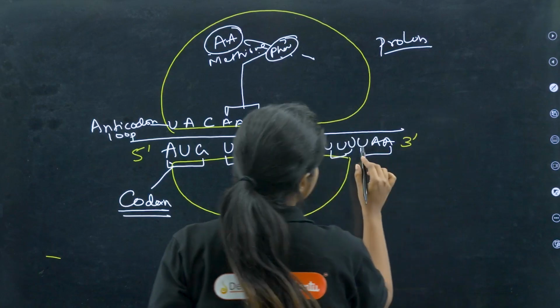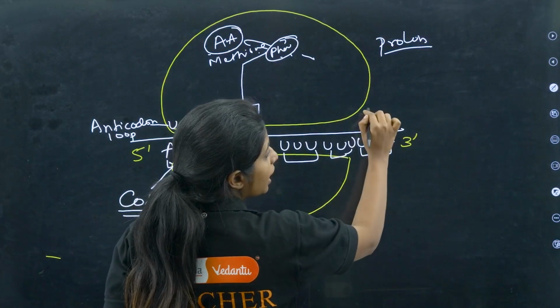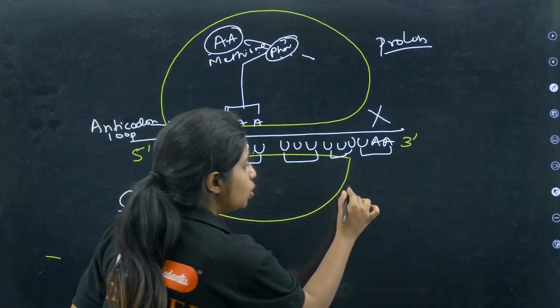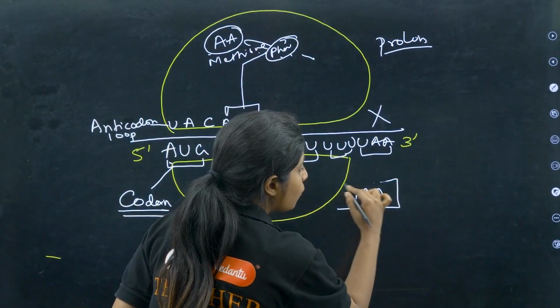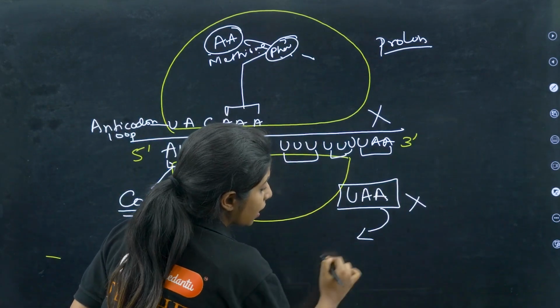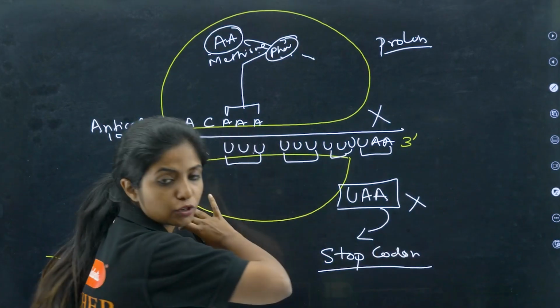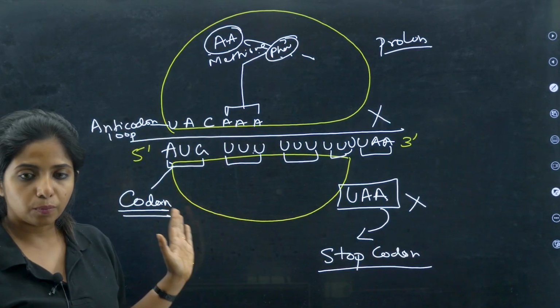At the end, my dear children, when it reaches this, there won't be any tRNA coming and attaching over here. That means this code, UAA, will not code for anything. What can I call this? I will call this stop codon. This will stop the process of translation, and hence you got the protein.